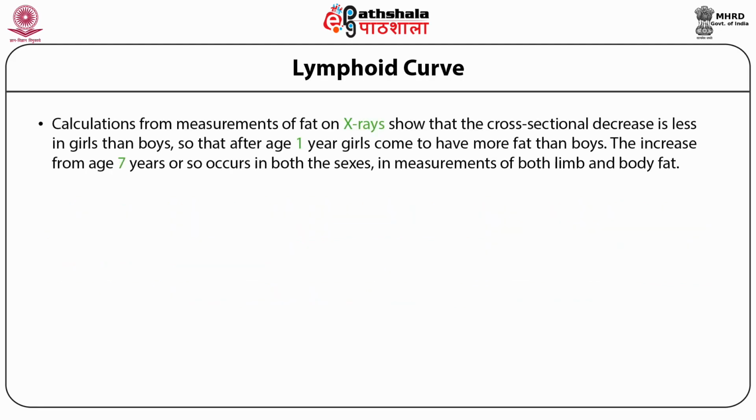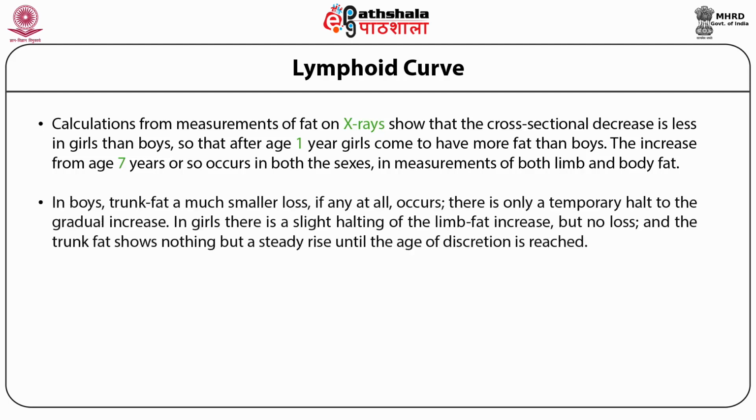Calculations from the measurements of fat on X-ray show that the cross-sectional decrease is less in girls than in boys. So, after age 1 year, girls come to have more fat than boys. The increase from age 7 years or so occurs in both the sexes in measurements of both limb and body fat. At adolescence, however, the limb fat in boys decreases and is not gained back until the age of about 20 years. In boys, trunk fat shows a much smaller loss, if any at all,